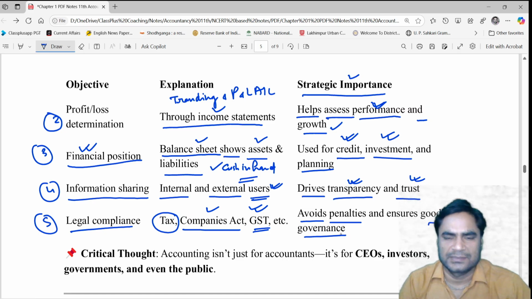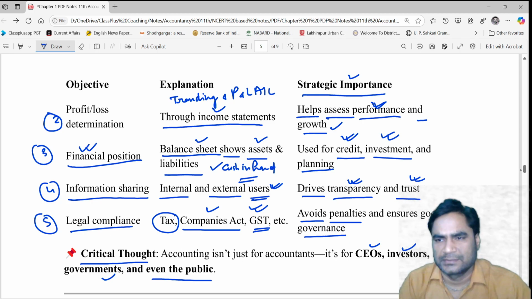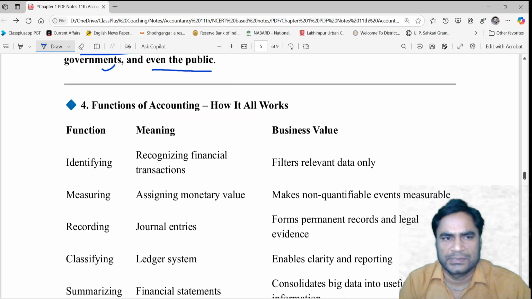of your business organization. So the critical thought about the objectives of accounting is: accounting isn't just for accountants, it is for the CEOs, the investors, government, and even for the public. This critical thought is very easy to understand.